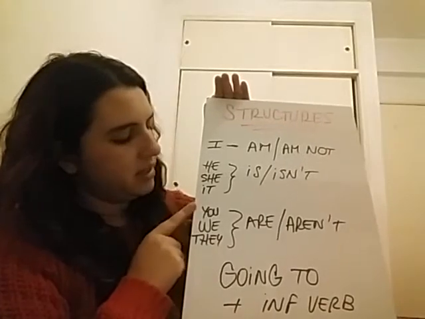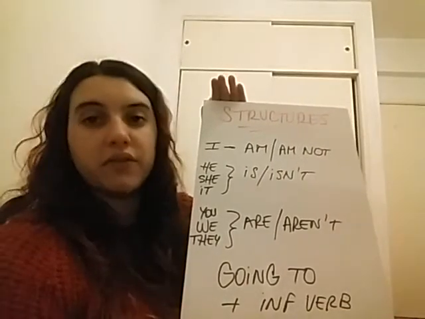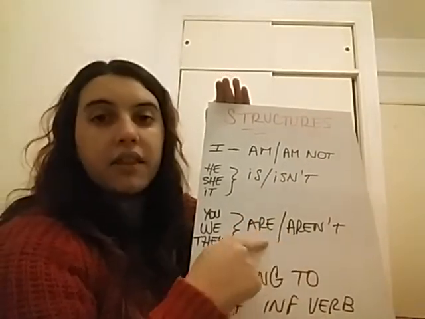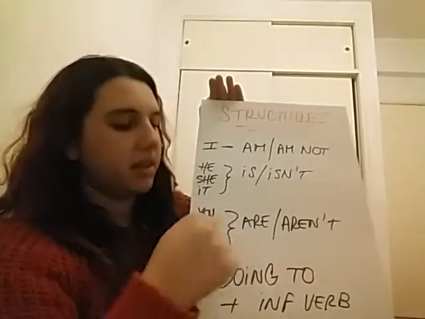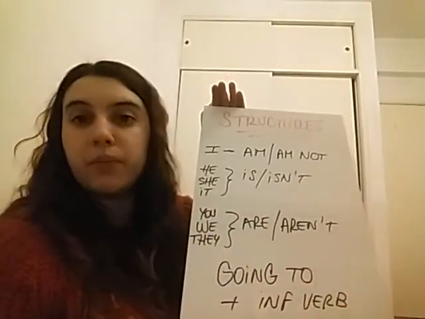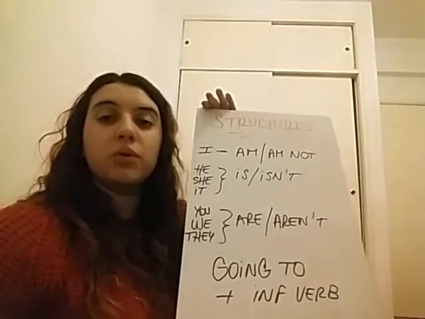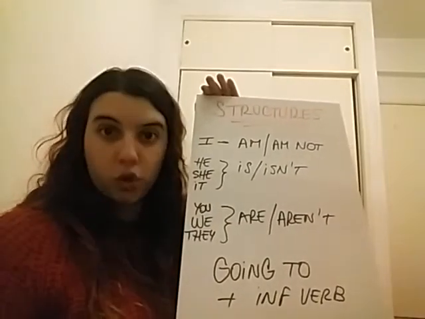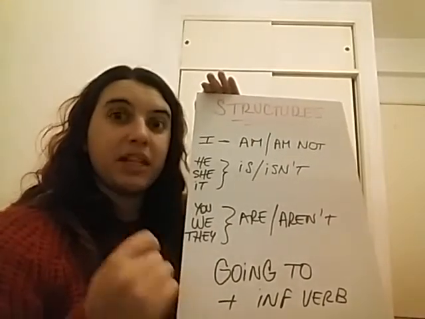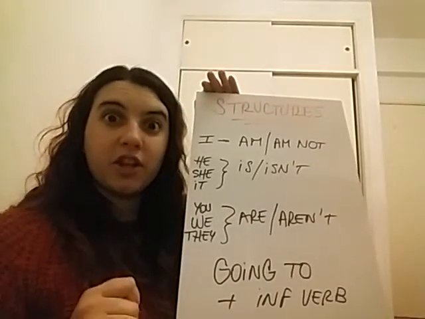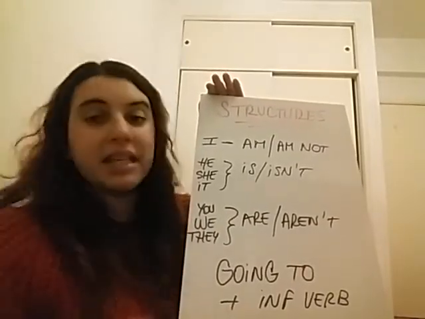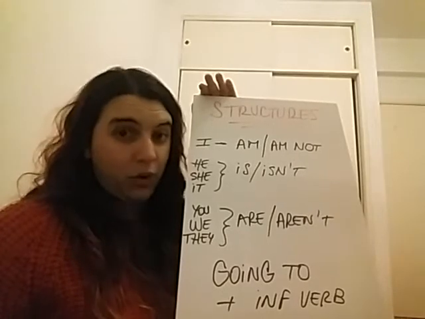And in the same case with you, we, and they, we're going to write first are and then the subject and then the going to plus the infinitive verb. ¿Ok? Entonces esa sería la estructura para el be going to. ¿Sí? Así que siempre estar pendiente de el sujeto para saber cuál va a ser el verb to be que tenemos que utilizar.